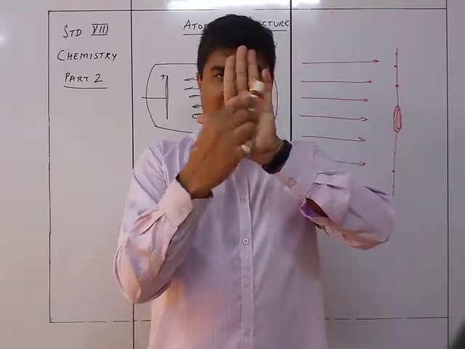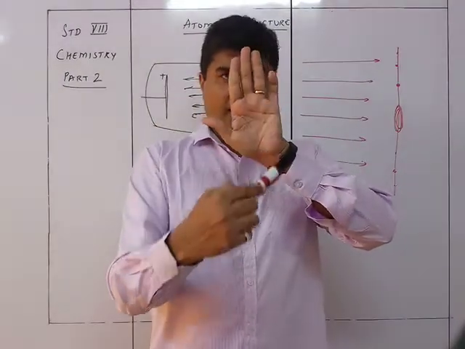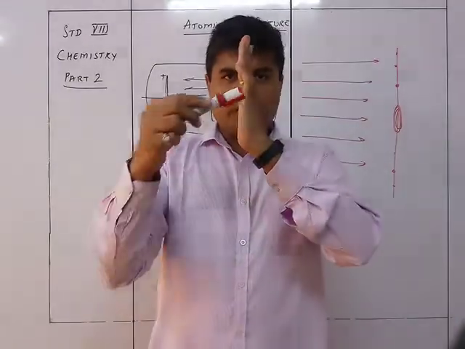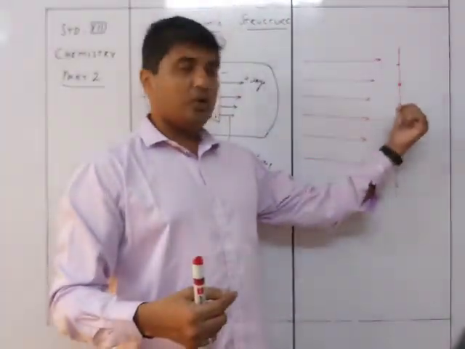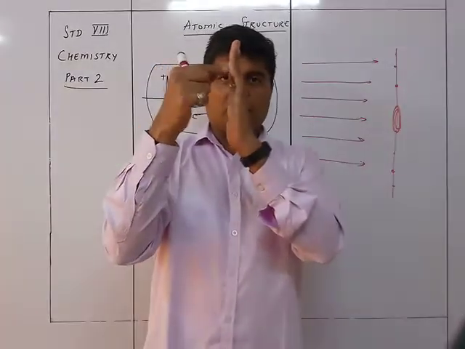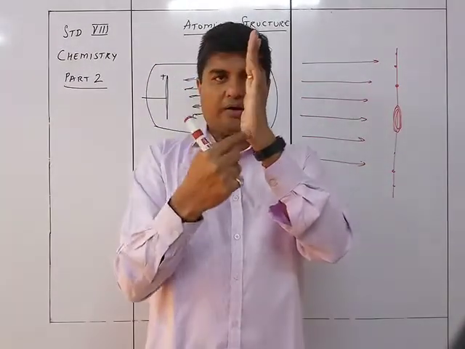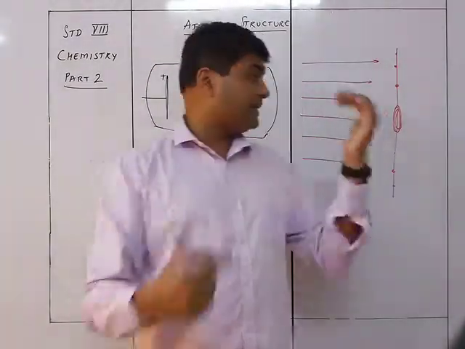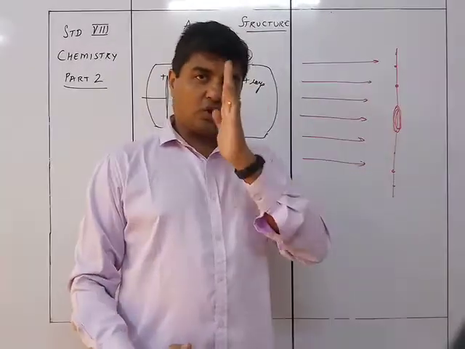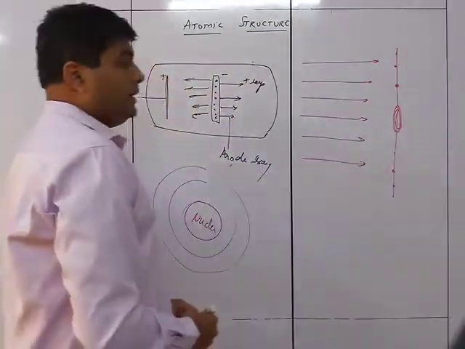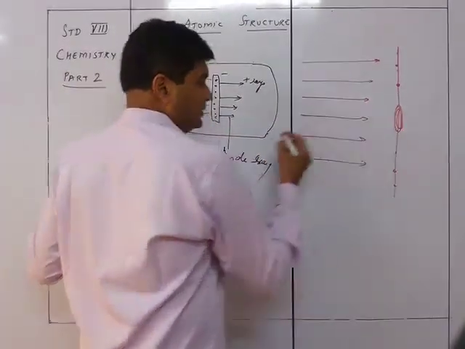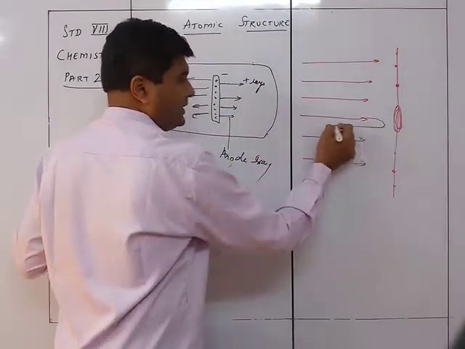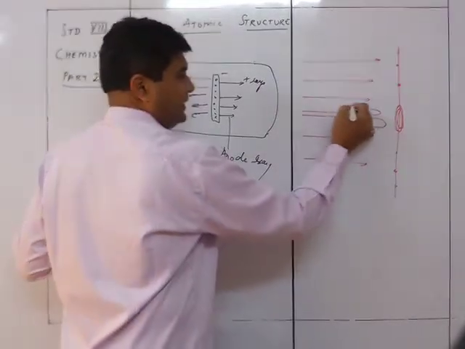This is the nucleus and these are the electrons. But if I see it like this, then how does it look? There's a nucleus over here, which you can see only like a thing over here like this. And the electrons will be here, over here, here and here. So this is exactly what we see in a cross section. It was seen that the alpha particles which are coming over here got deflected completely.